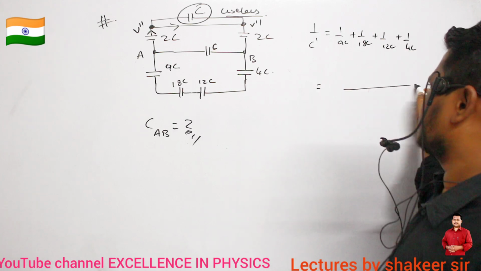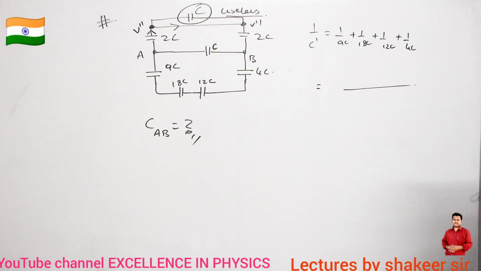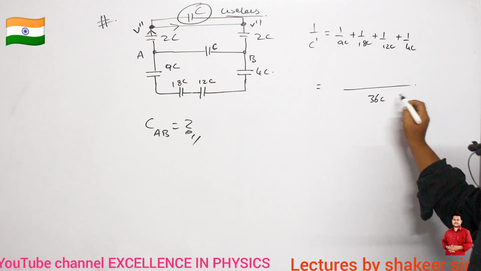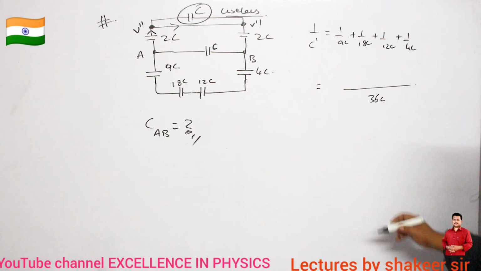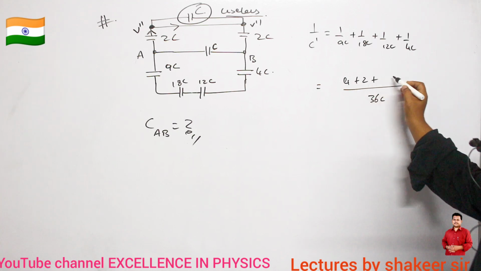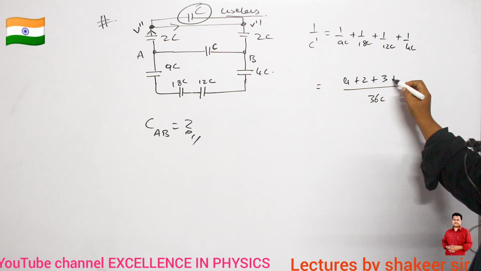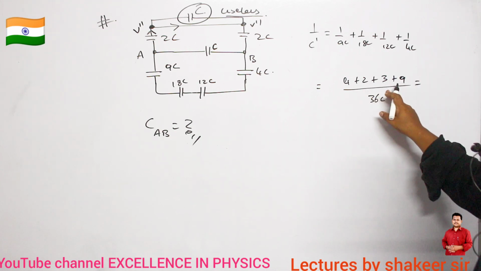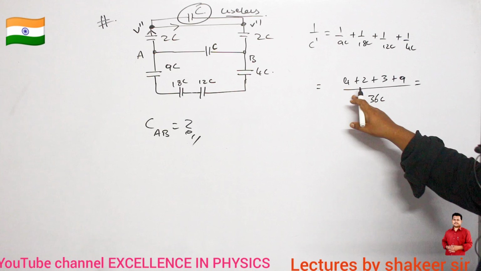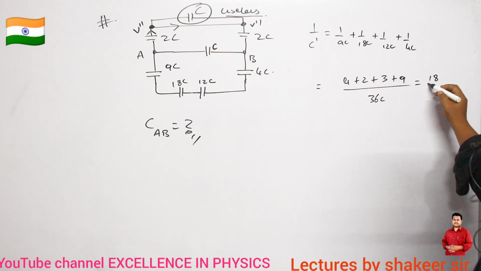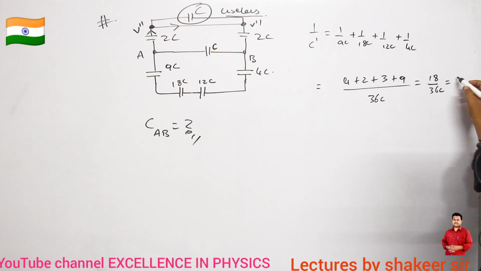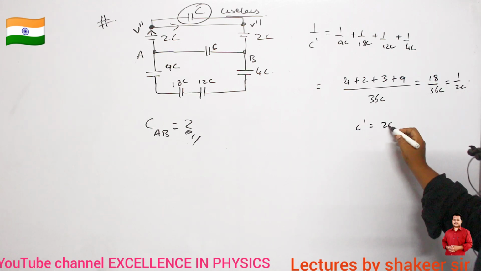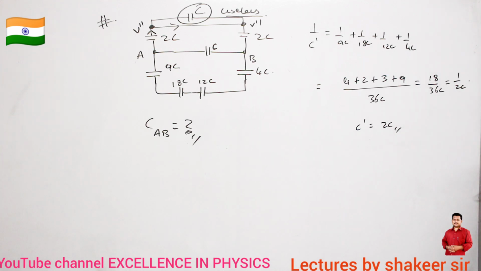Clear? So what is the LCM? 18 2s are 36. I can take 36C as my LCM. So 9 4s are 36, 18 2s are 36, 12 3s are 36, and 4 9s are 36. Clear? So 4 plus 2 plus 3 plus 9 gives 18. So 18 divided by 36C. So therefore 1 by 2C. So therefore C dash is how much? C dash is equal to 2C. Clear? So I got the answer up to here.